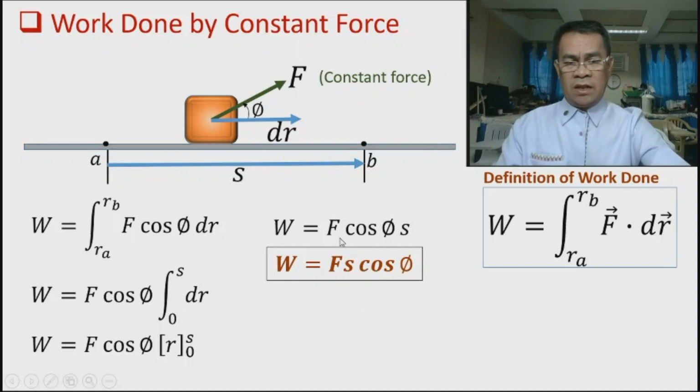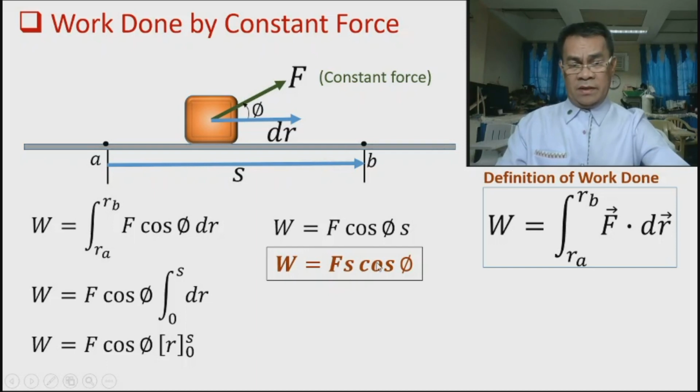This is only true for forces which are applied to the object having the same magnitude. But for a varying force, this formula cannot be used. So therefore, this will serve as our formula for calculating work done by a force. Now take note, this is the force and this is the displacement.